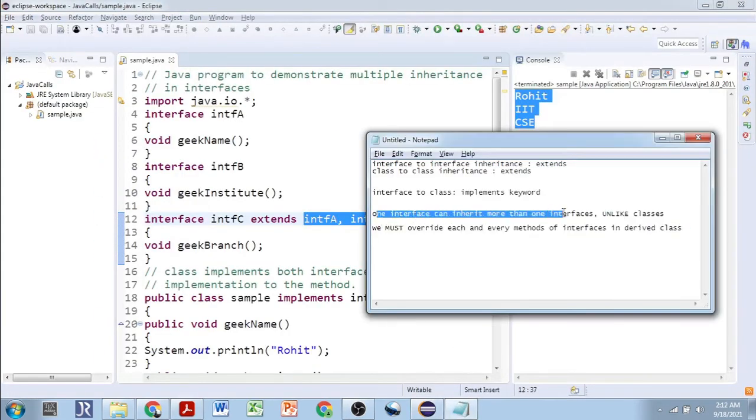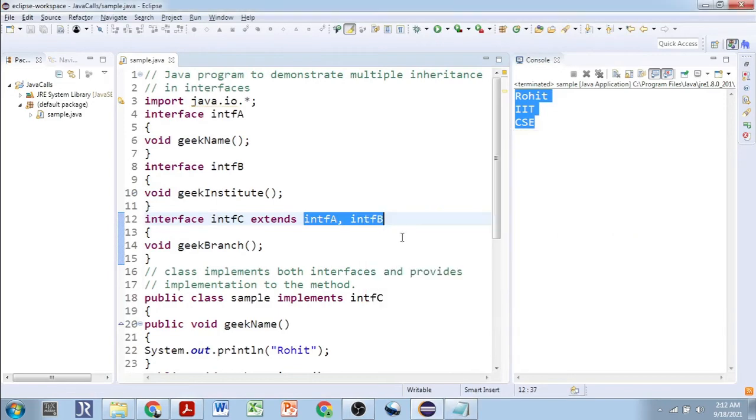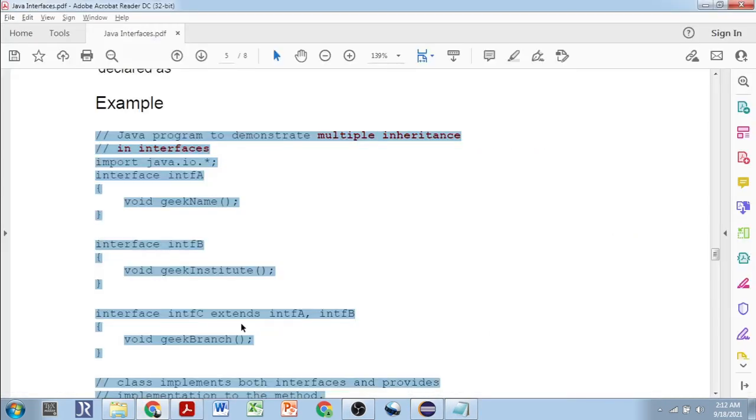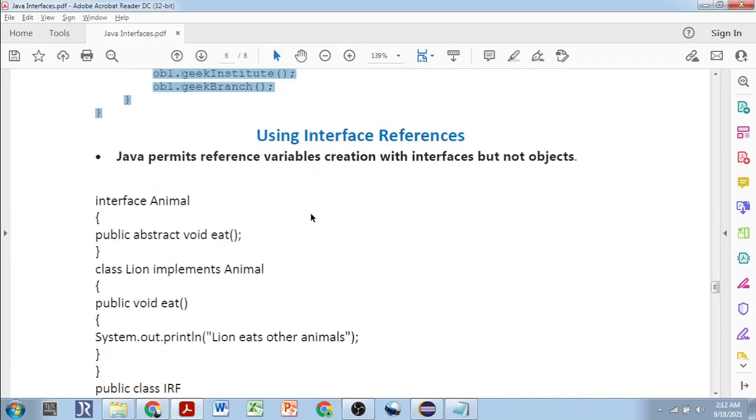Well, now we'll go to the next concept regarding interfaces: using interface references. It's a very crucial point. Many students don't know it, and it's a very widely used and popular concept, and it is useful for many cases. So we'll come to know that Java permits reference variable creation with an interface but not objects.